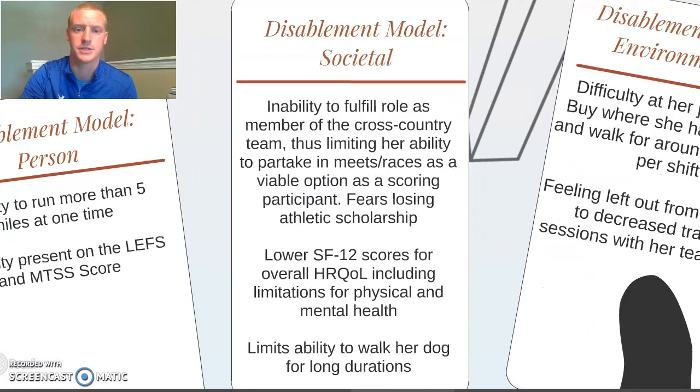Next is societal limitations. The societal limitations for this patient are kind of broad. There is the inability to fulfill the role as a member of the cross-country team. This leaves the patient fearing that she may lose her scholarship or not be able to compete in races and letting her teammates down. You also may see lower SF-12 or SF-36 scores, which is a measure of health-related quality of life, including limitations for physical and mental health. Societal limitations for this patient may also be the inability to walk her dog for long durations. So the societal limitations are not always sport-specific, but may have an impact on other aspects of her life.